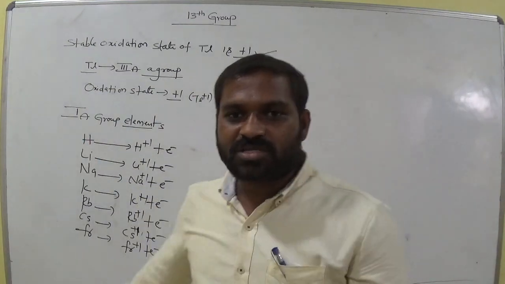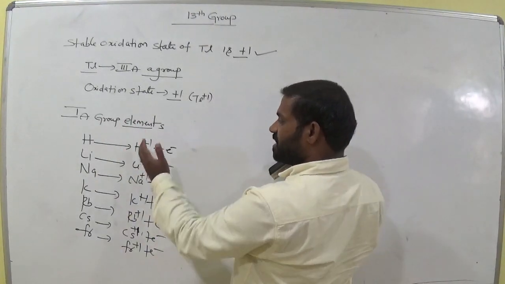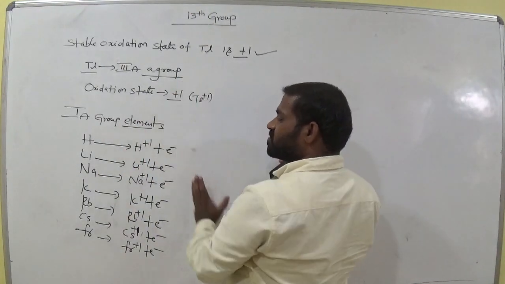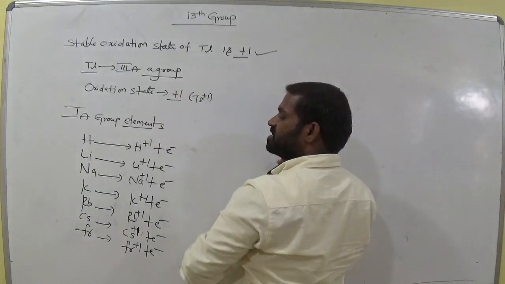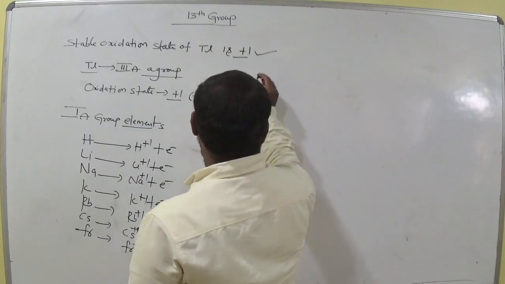In the 13th group also, thallium exhibits +1 oxidation state. That means first group elements are +1 and thallium also exhibits +1 only. That means thallium +1 is similar to first group elements or not? Yes, very good.